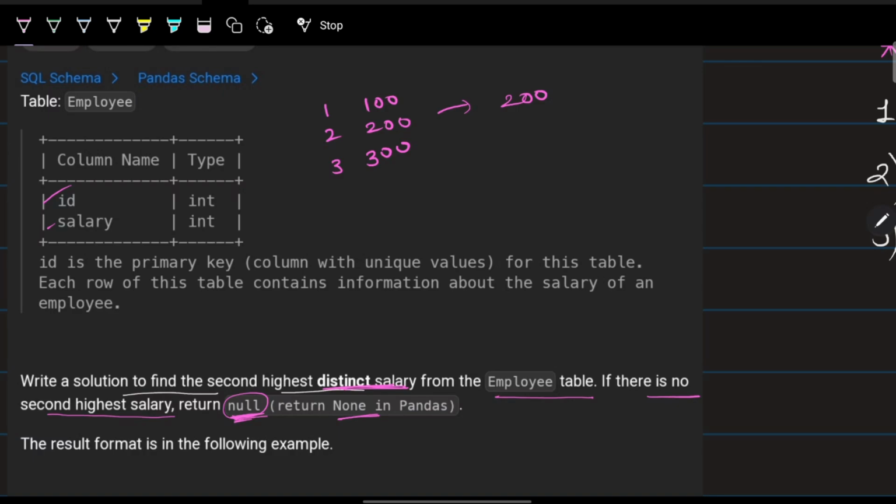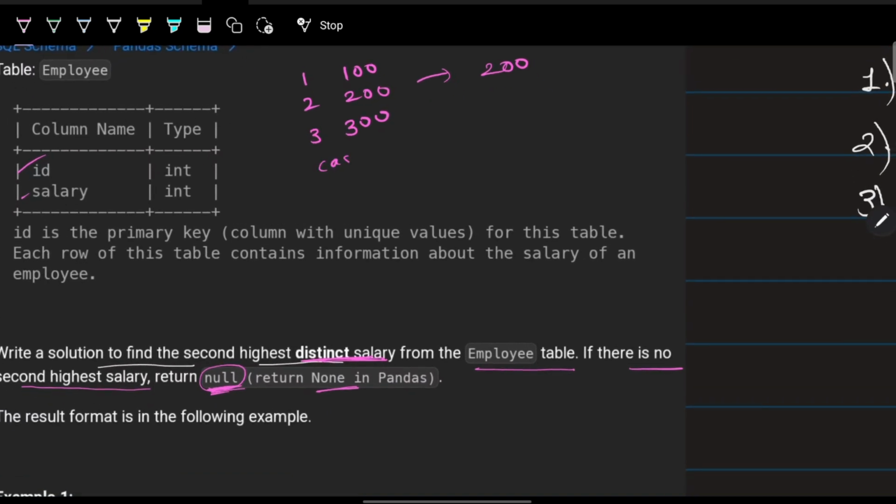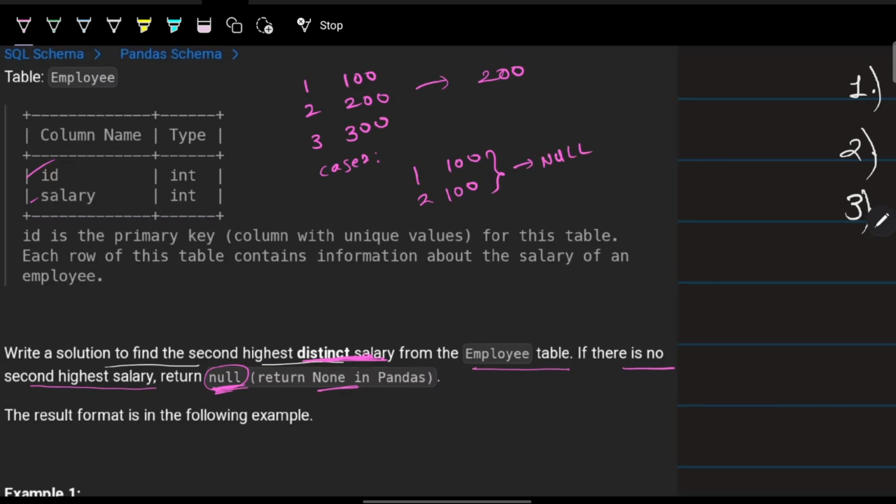Makes sense? If there is another table, for example case 2, where there is no second highest salary, there can be employee 1 with a salary of 100 and employee 2 with a salary of 100. As you can see, we are asked for distinct salary. It means there is no second distinct salary here. So in this case, the output should be null. This is what we have been asked to solve in this problem, correct?